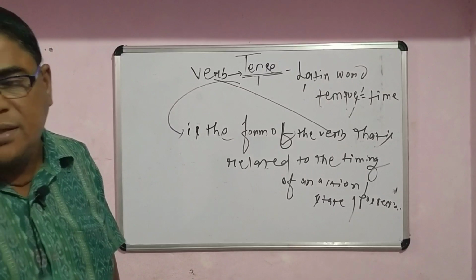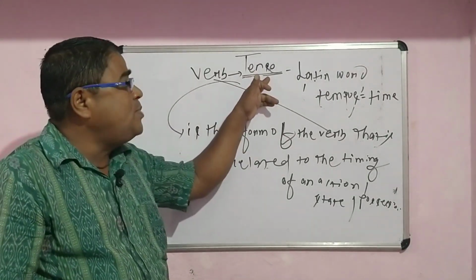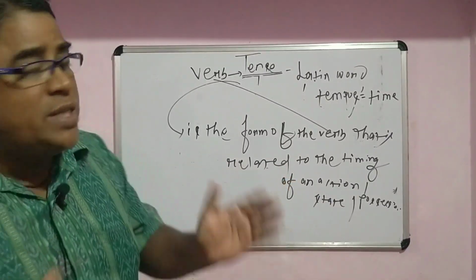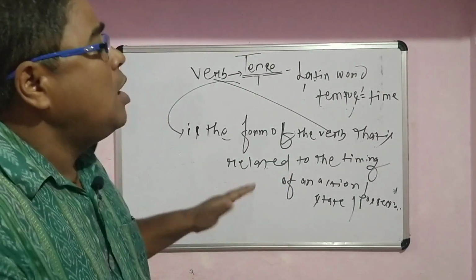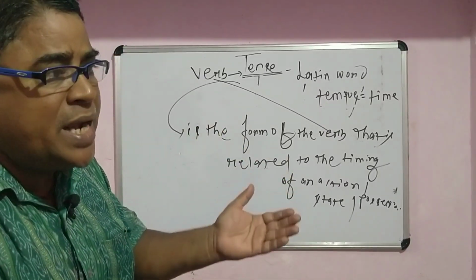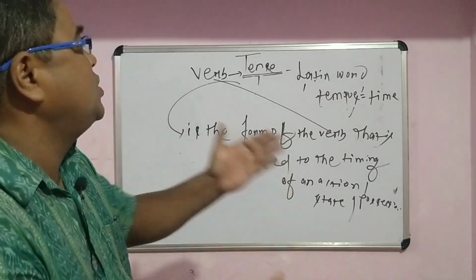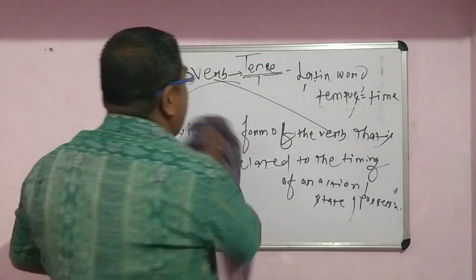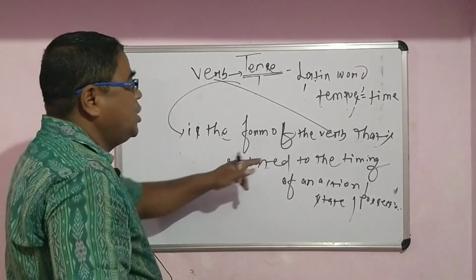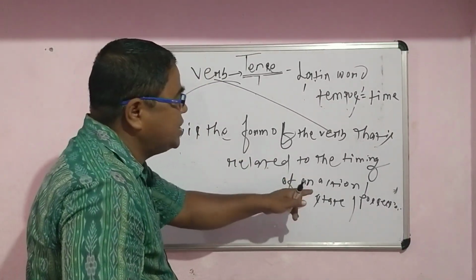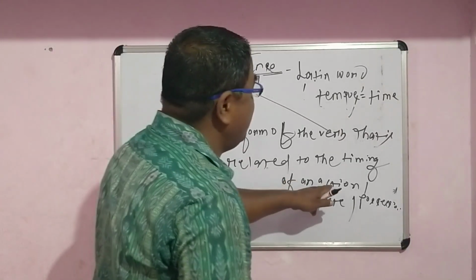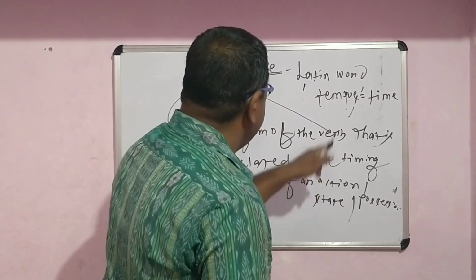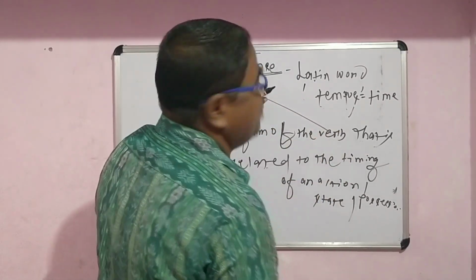What is the timing of an action? You have to say, particularly from the tense, whether the action is over or whether the action is in progress, whether the action is already complete or whether the action is going to be completed. That is what we have the tense of the verb. Remember, tense is the form of the verb that is related to the timing of an action or state or possession, but mostly you remember about the action, because it is the timing of the action that is related to the verb which makes tense.